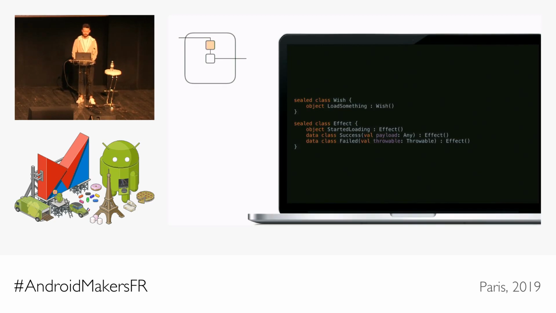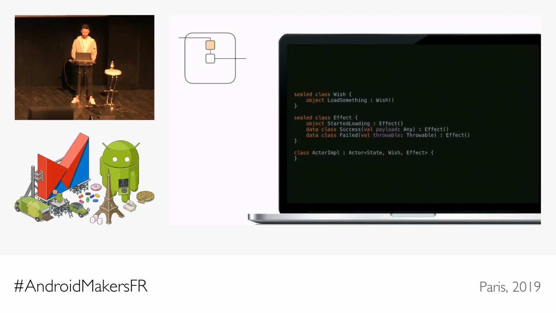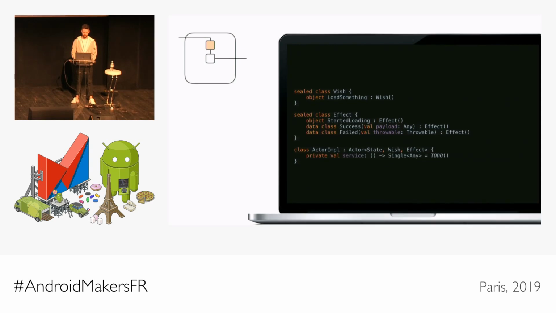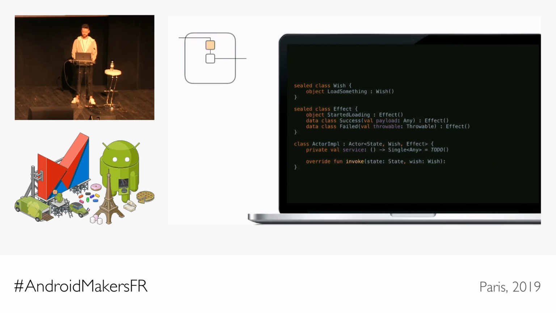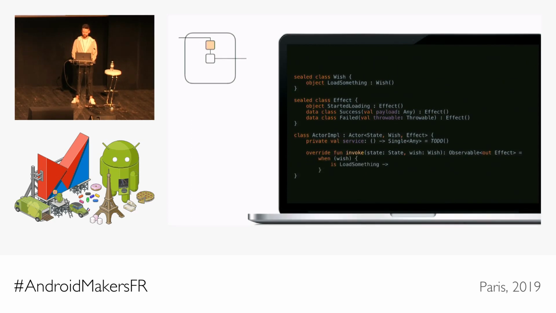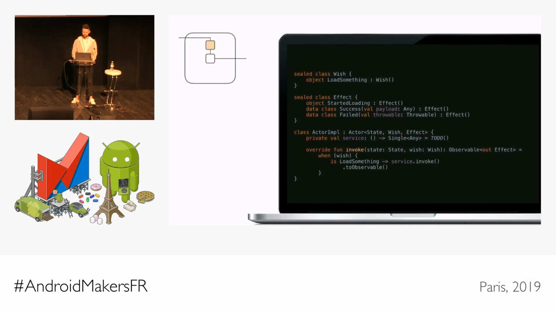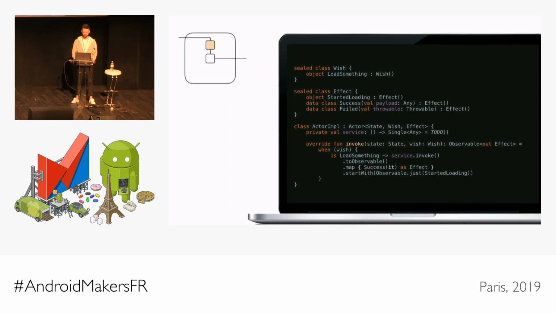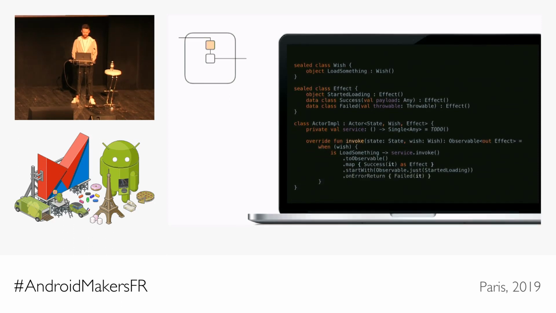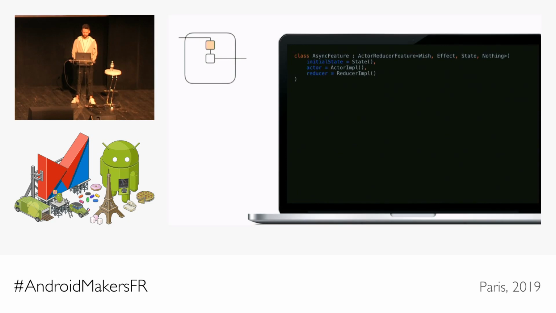And now we should define how to get these effects from wishes. So we create the actor, which will have a reference to the service call. And when invoked, it can decide what to do based on the current state and the wish. And it's expected to return a stream of effects. So when it receives the load something wish, it will execute the asynchronous service call, map its result to the success effect. It will also immediately emit start loading and the failed effect if something unexpected happened. And again, all we need to do is just pass the actor to the constructor to make it work.